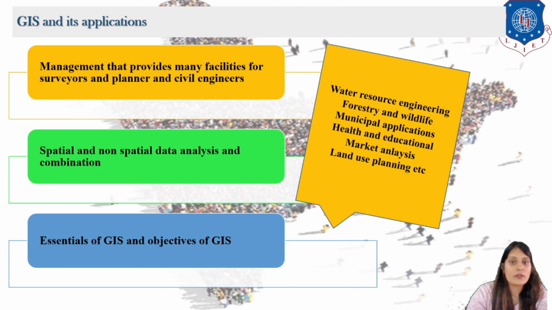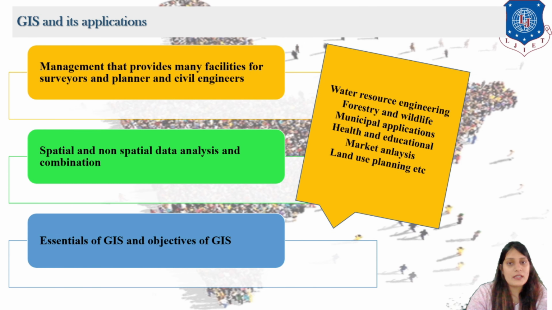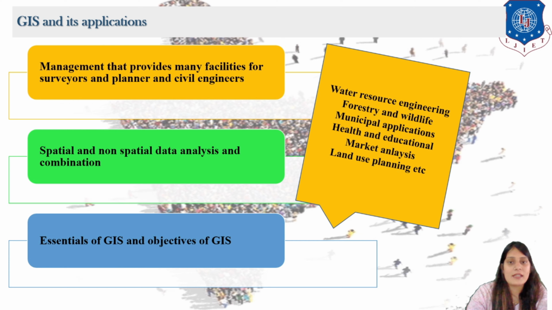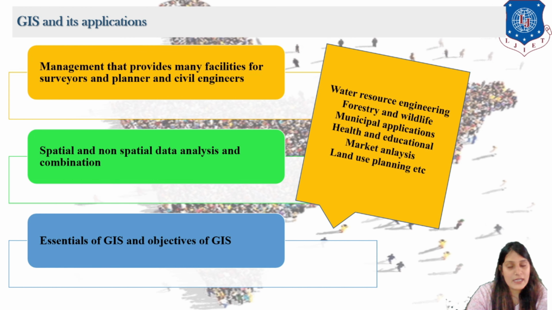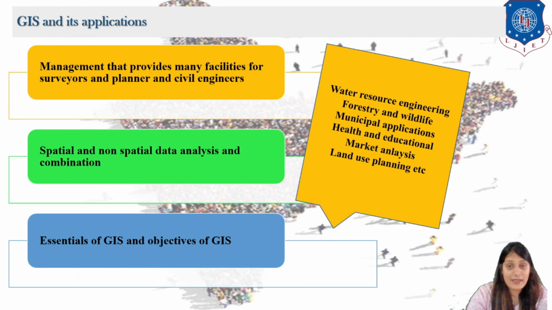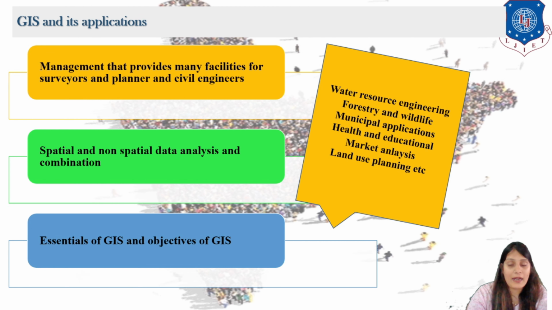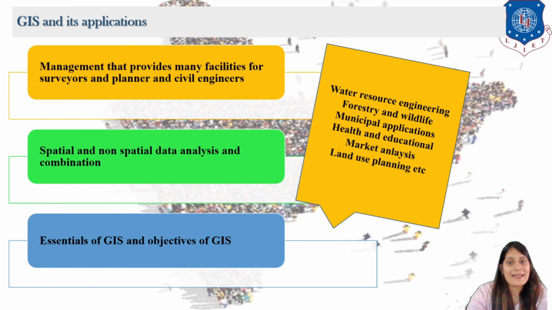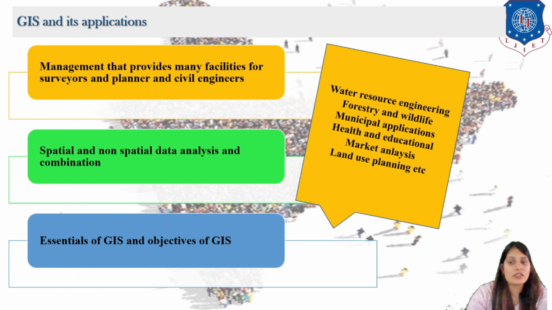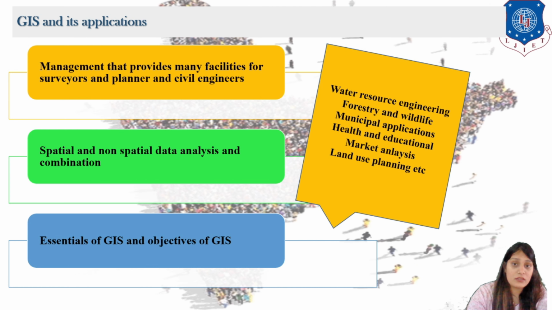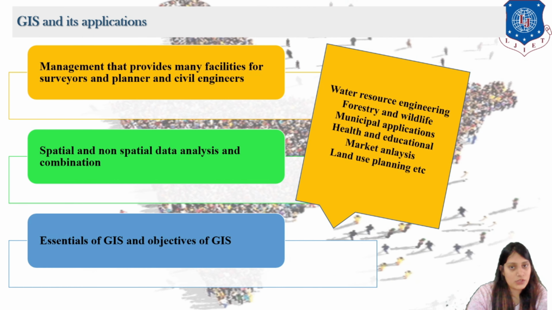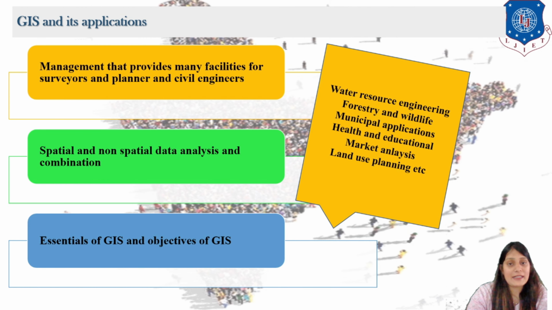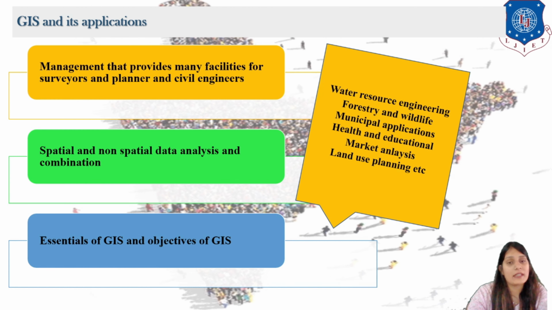And lastly, you are going to have GIS applications. GIS, you all know, is the software which works for planners and civil engineers. We can plan many things with it. What are the essentials of GIS? That is software, hardware, components, and people. That is what GIS application is. And lastly, you can see that the essential objective of GIS is very clear: it can be helpful for human solutions and resolutions, right? If I get any problem, I can solve it through the software. This is basically a decision making software.